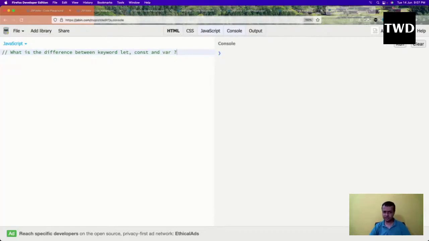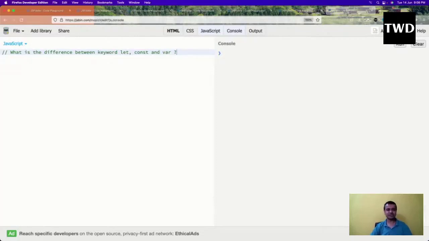Const is totally different. If we define a const once, we cannot redefine it again. And const behaves differently for arrays and objects. I'll give a complete answer here. Hoisting and all I will tell, we'll come to that, because hoisting is again a very important question in JavaScript interviews. People will definitely ask.